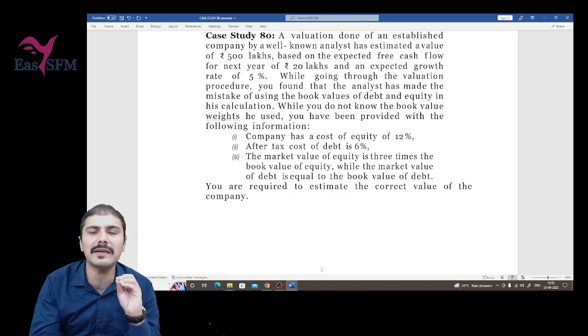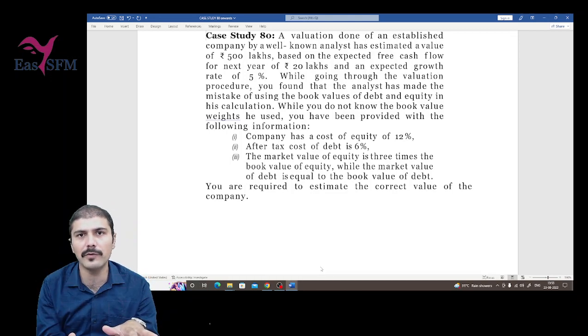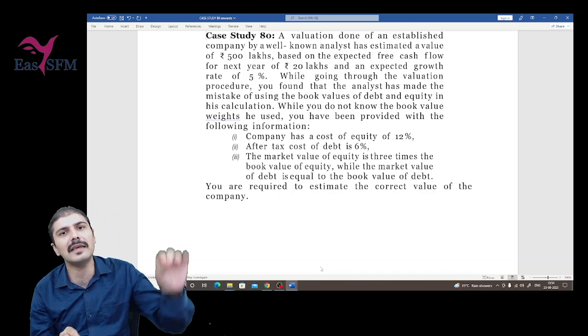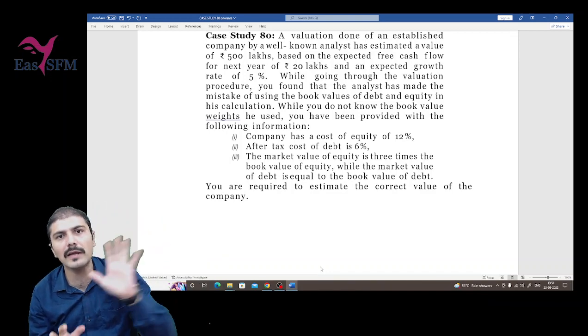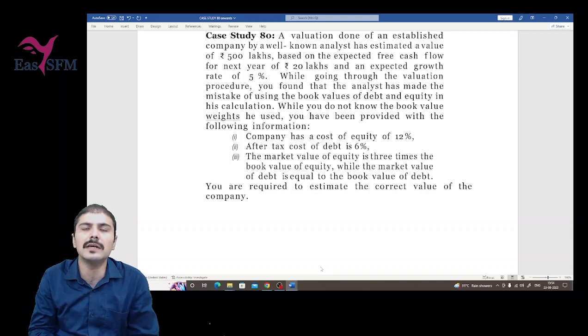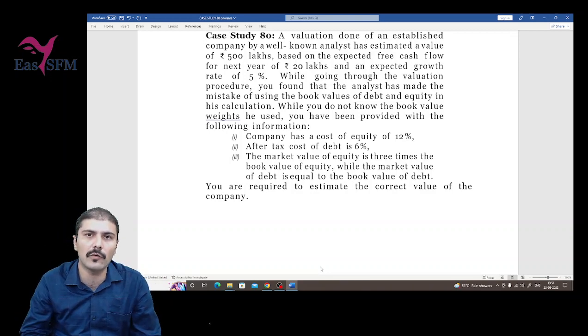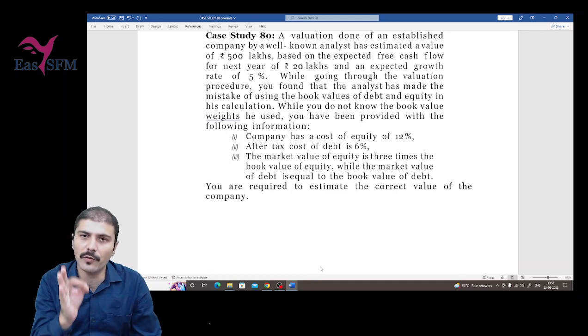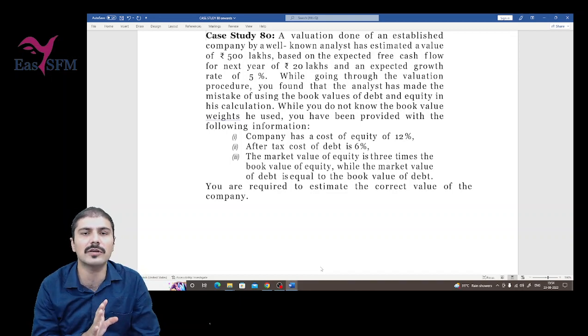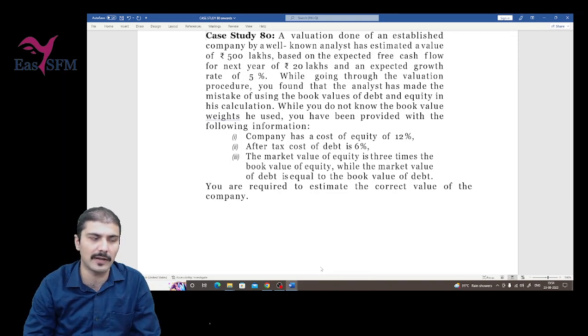So the question basically here is, there was one valuer who has valued a company, he used the book value weights, whereas in the exam the book value weights are not given, but information is given with respect to the book values, how many times the market value was, right? The cost of equity is given, cost of debt is given. The data was exactly more or less same in the question, amounts can be different, right?